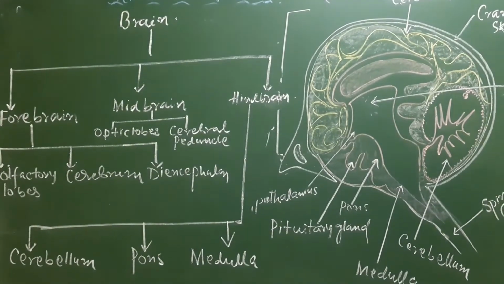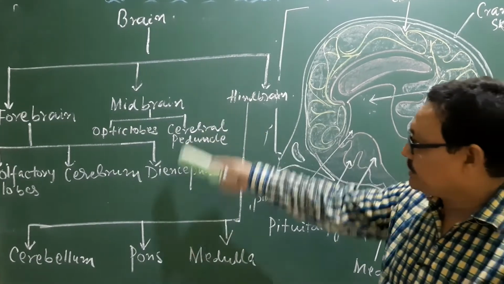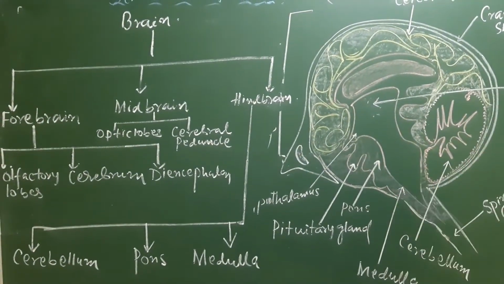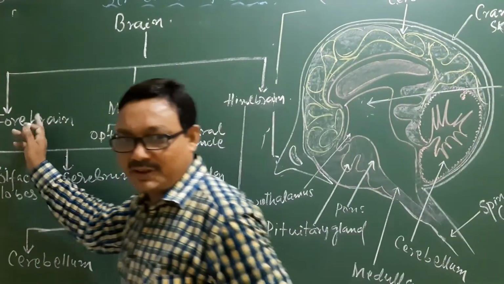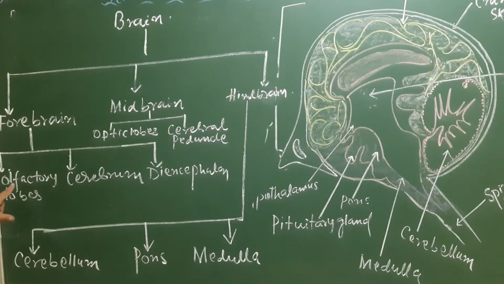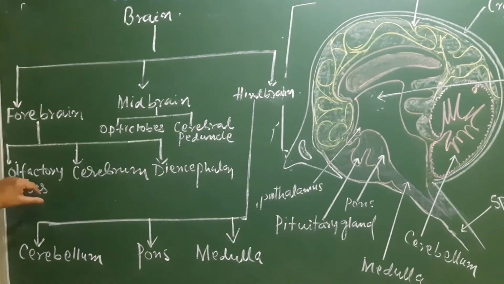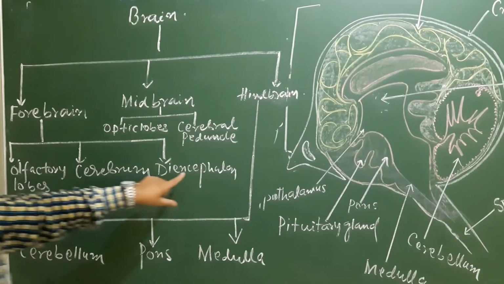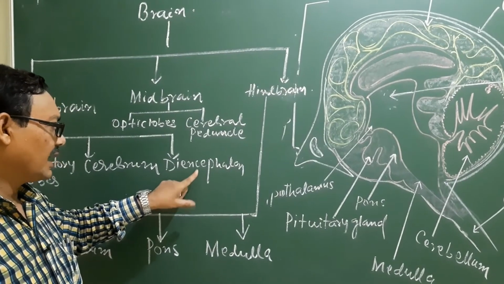Now look at the different parts of the brain. In a chart, I have mentioned all those parts which are important, and now let us know what these parts are. The first part is the forebrain, and this part is again divisible into three important parts: olfactory lobes, cerebrum, and diencephalon. Diencephalon is again divisible into two parts, thalamus and hypothalamus.